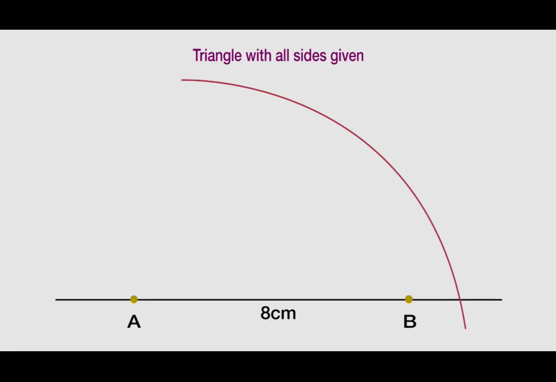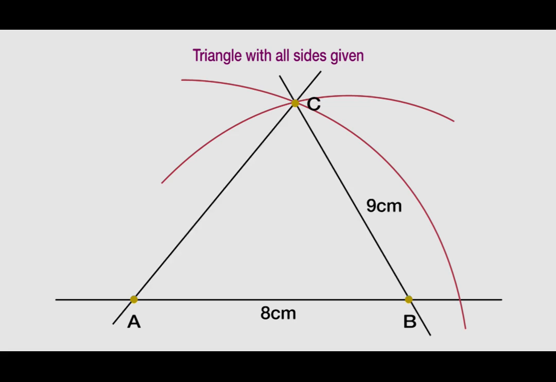With your compass point at B, draw an arc to intersect the one that was previously drawn. Name the point of intersection C. Finally, join the points AC and BC with straight lines to get your triangle. Remember to label all the sides as given in the question.